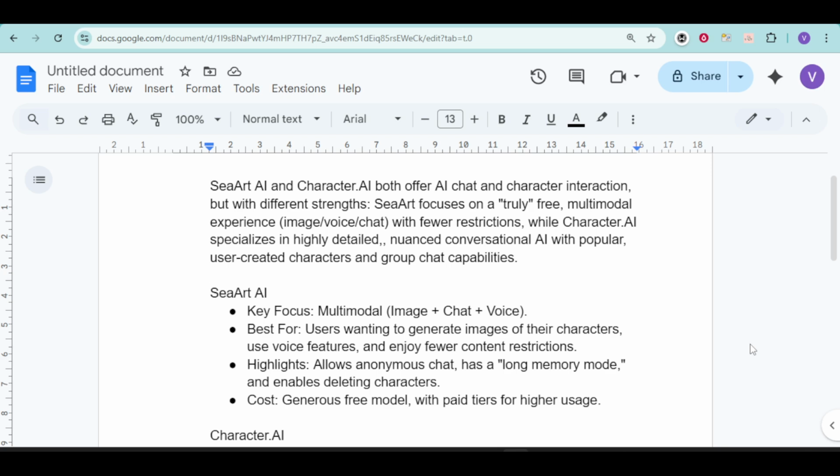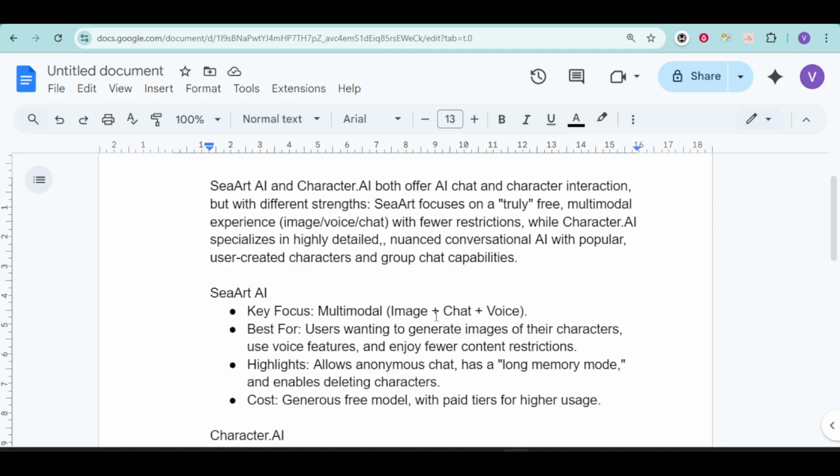In this video, I'm going to teach you the comparison between SeeArt versus Character AI. So SeeArt and Character AI both offer AI chat and character interaction, but they're built with different strengths. SeeArt focuses on a truly free, multimodal experience with image, voice, and chat with fewer restrictions. Meanwhile, Character AI specializes in highly detailed, nuanced conversational AI with popular user-created characters. So let's see their differences.